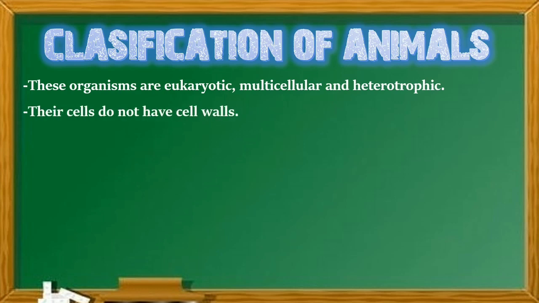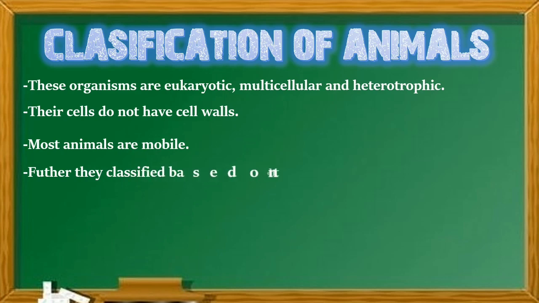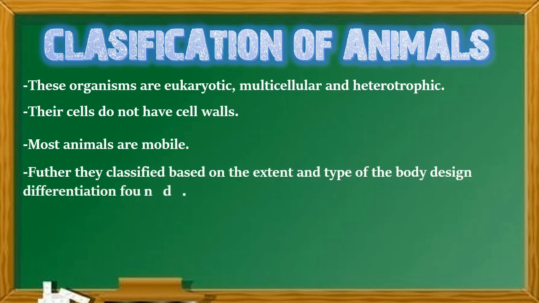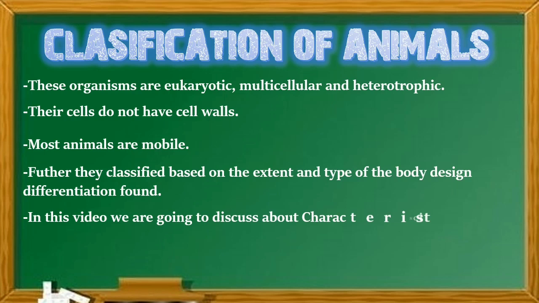These organisms are eukaryotic, multicellular and heterotrophic. These cells do not have cell walls. Most animals are mobile. Further, they are classified based on the extent and type of the body design differentiation found.